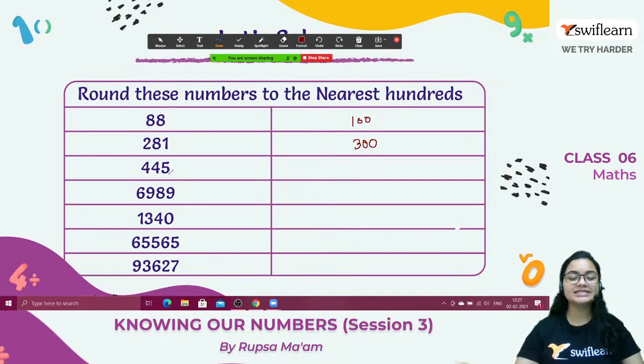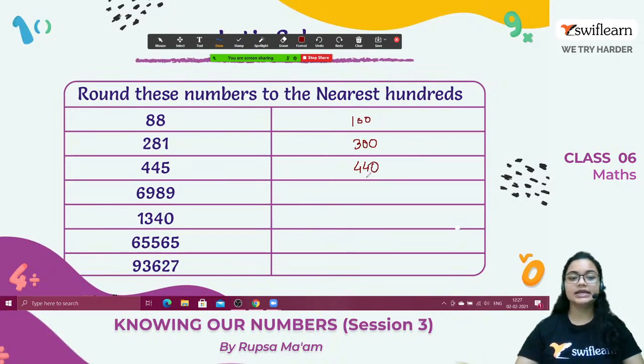Now the next thing, that is 445. Here also we have to check the tens place. So in the tens place we can see it's 4. And we know 4 is smaller than 5, right? So it will remain same and the answer will be 400.